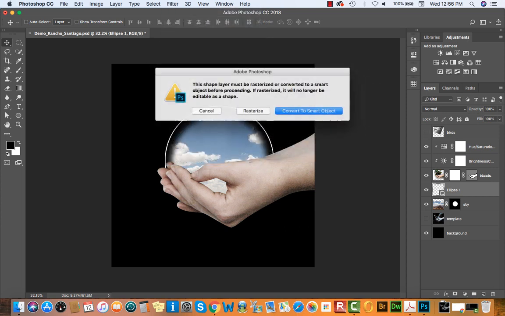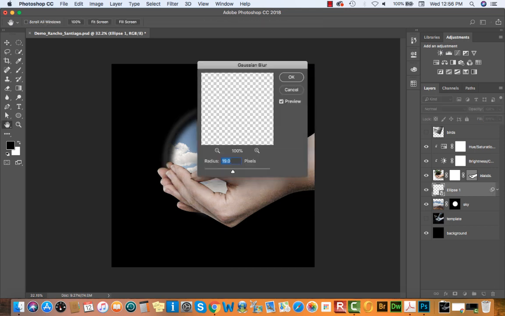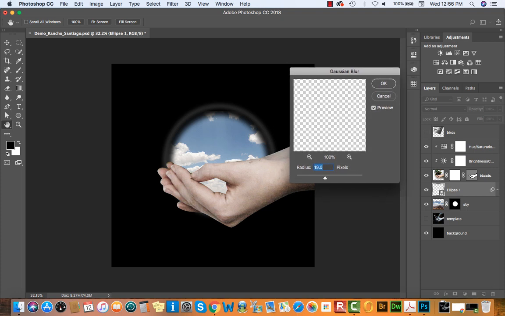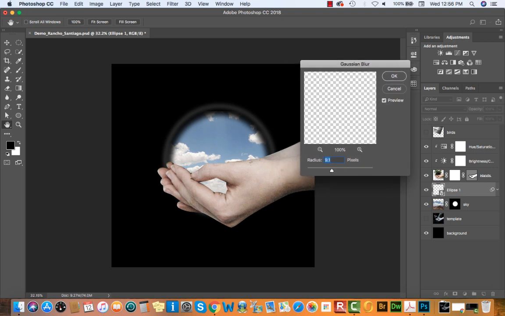I'm going to select the Gaussian blur this time. It's going to give me this warning about rasterizing or converting it to a smart object. I'll just convert it to a smart object. And it gives me this Gaussian blur settings box. As I increase or decrease, I'll see the blur change. So I'm going to lower this down to 16. For me, I like the way the 16 pixels look. Just going to make it a soft blur here. I'll say OK.